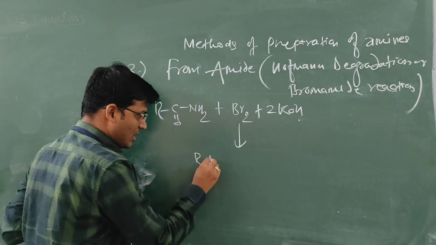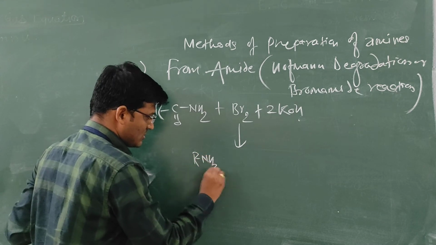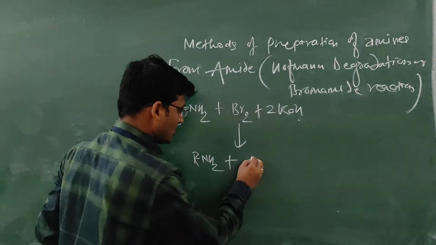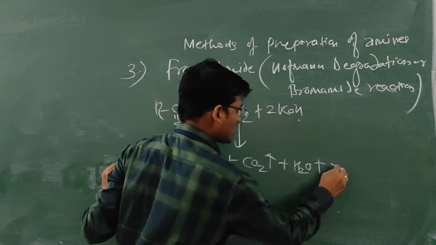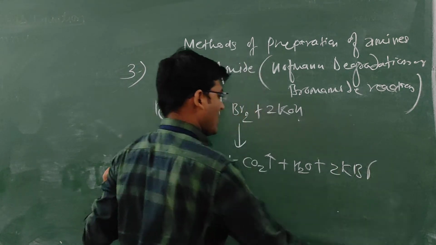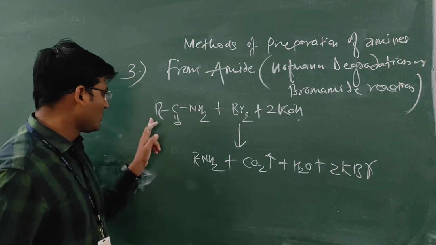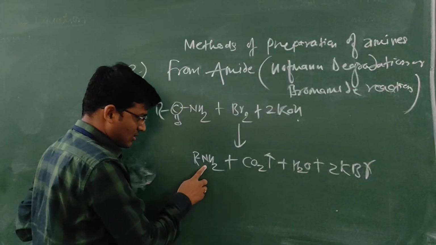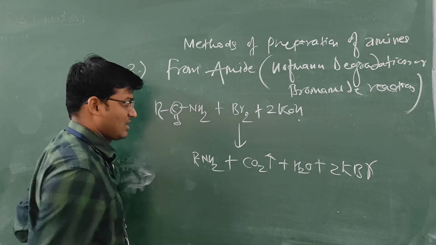Now our product is RNH2 plus CO2 plus H2O plus twice KBr. In the alkylamine, we see one carbon is degraded, so the product has one carbon less than the reactant.